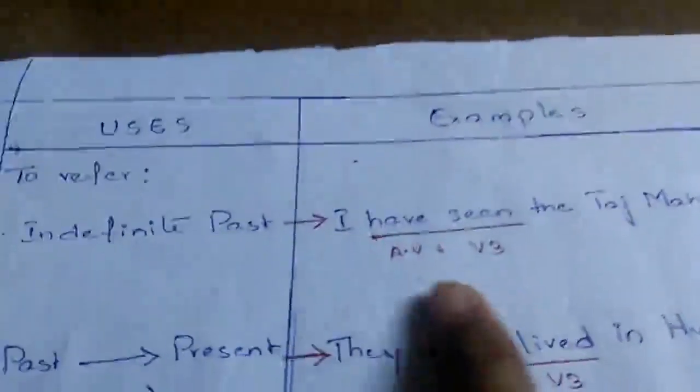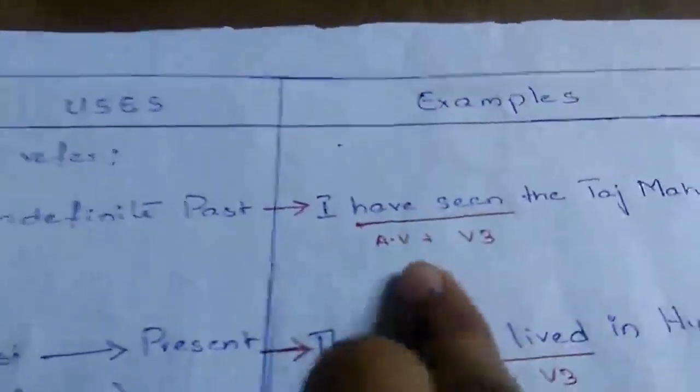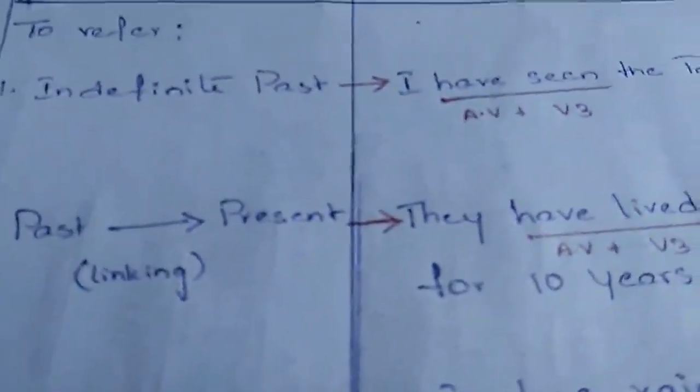So in three contexts, we use the present perfect tense. One is when there is no particular reference of time in the action. Second is when we are trying to link up past and present.